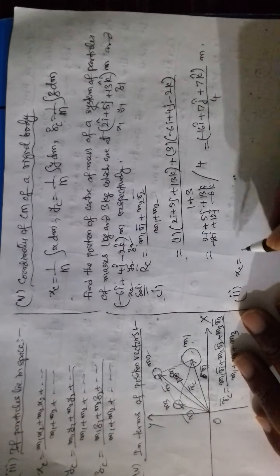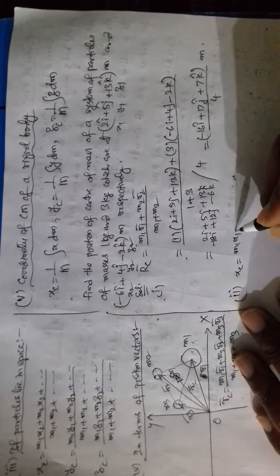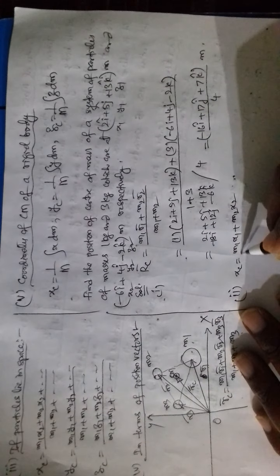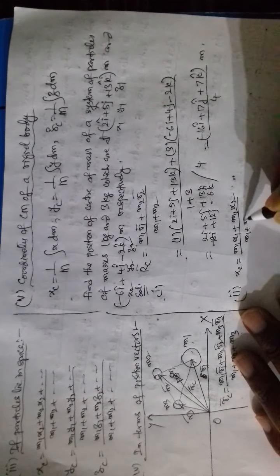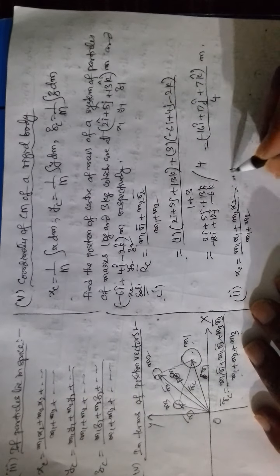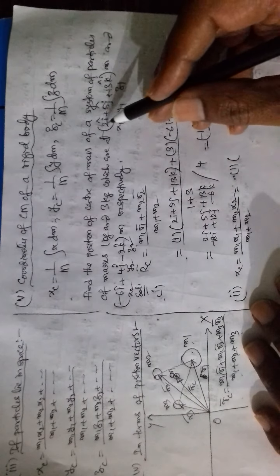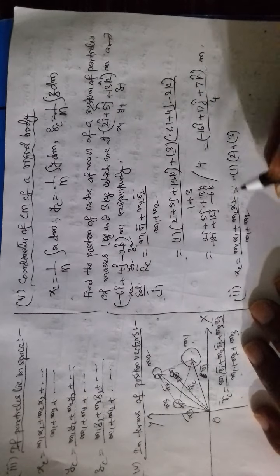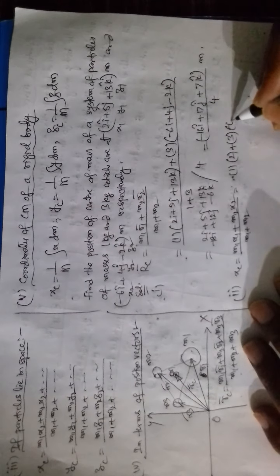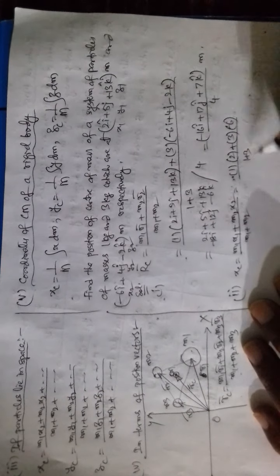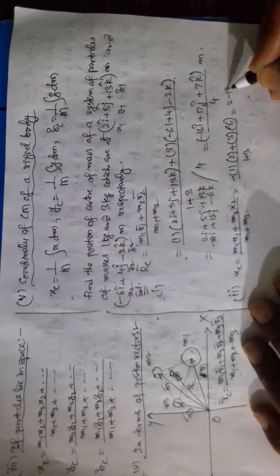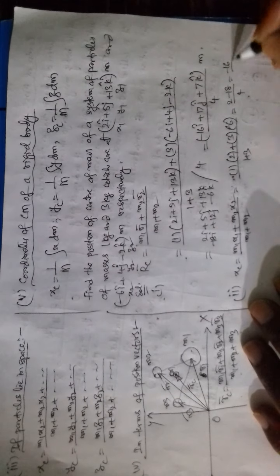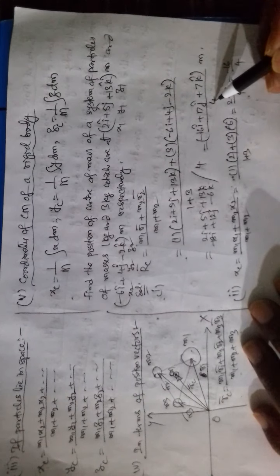For example, xc is equal to m1 x1 plus m2 x2 by m1 plus m2. m1 is 1 kg, x1 is 2, m2 is 3 kg, x2 is minus 6, by 1 plus 3. 2 minus 18 by 4, minus 16 by 4.